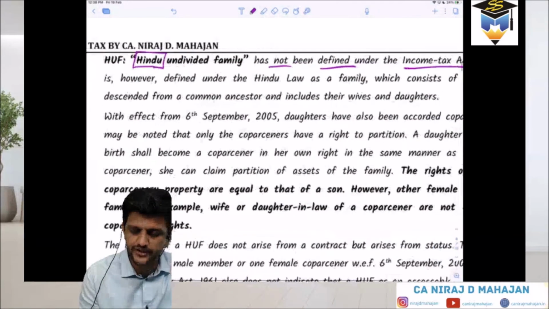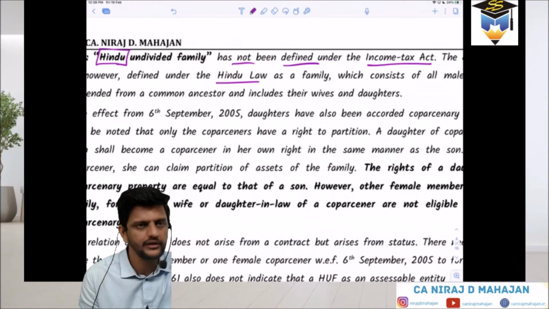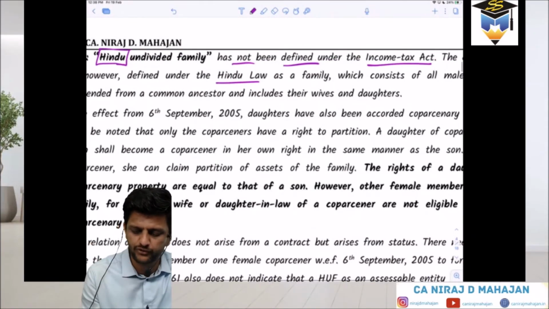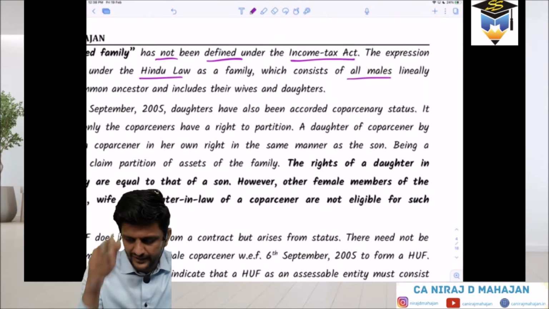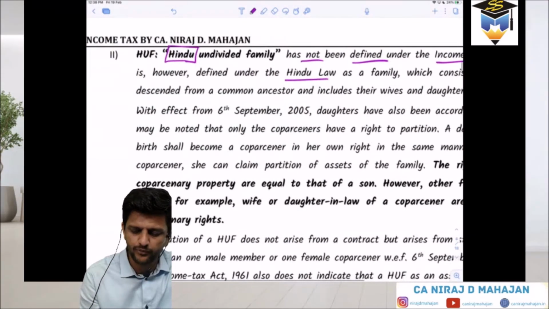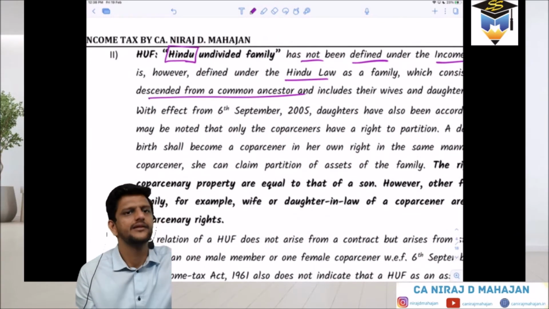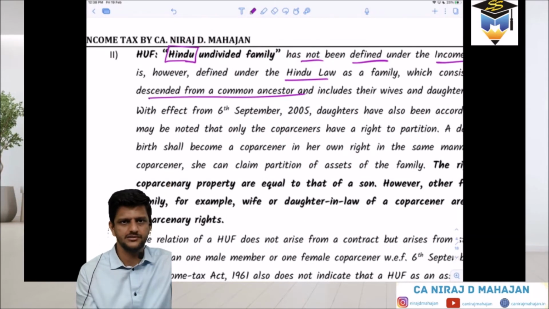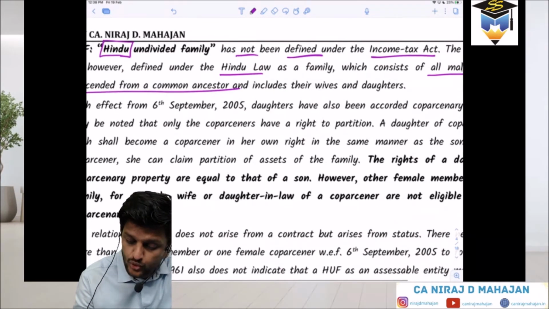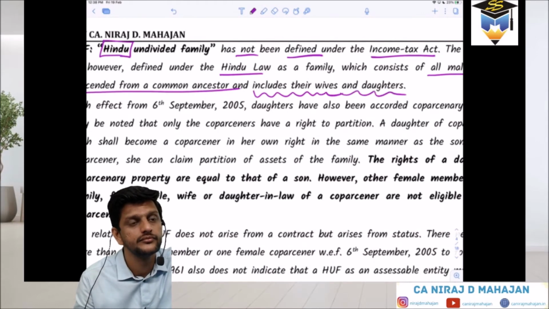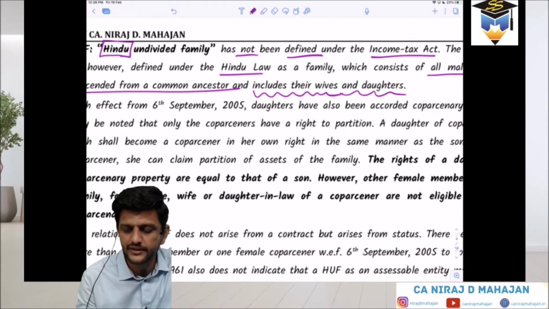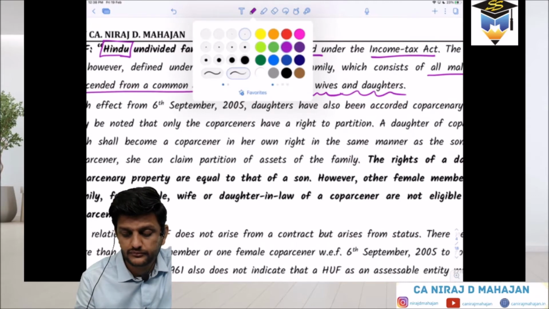The expression is however defined under Hindu law. Hindu law means whatever other laws you have for Hindus. A family which consists of all males lineally descended from a common ancestor. Again tough. From one bloodline, we say, from the males. But it includes their wives and daughters also. Scions. What is that? Scions means vanshaj, no?